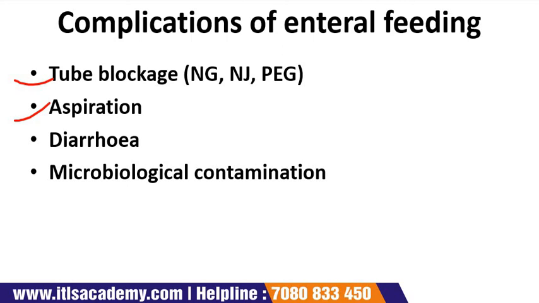Signs include dyspnea, cyanosis, tachycardia, and hypotension. It can lead to pneumonia, which is associated with increased morbidity and mortality. Treat by stopping the feed and trying to aspirate feed from the lungs. Prescribe antibiotics if infection is confirmed.